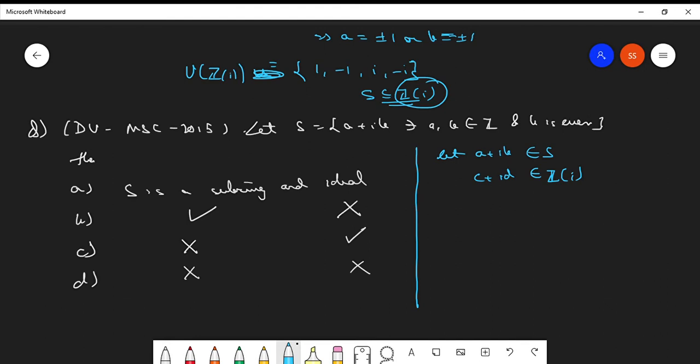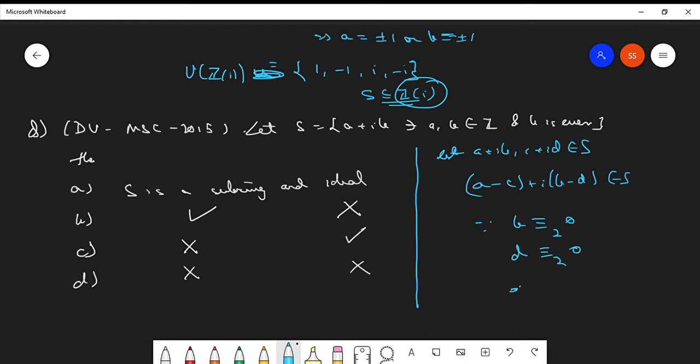If you have studied complex numbers, you know that if you take the difference of two complex numbers from S, it will surely belong to S, right? Let me do it. Let a plus ib, c plus id belong to S. So a minus c plus i times b minus d also belongs to S, since b is congruent to 0 mod 2 and d is congruent to 0 mod 2, that implies b minus d is congruent to 0 mod 2, right? So this will belong to S.